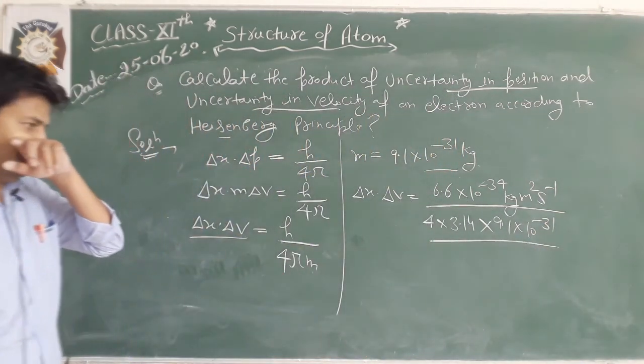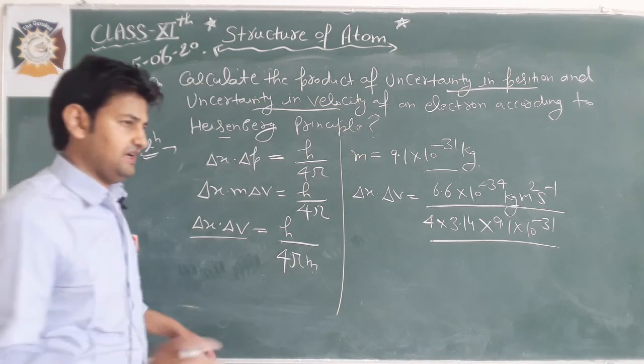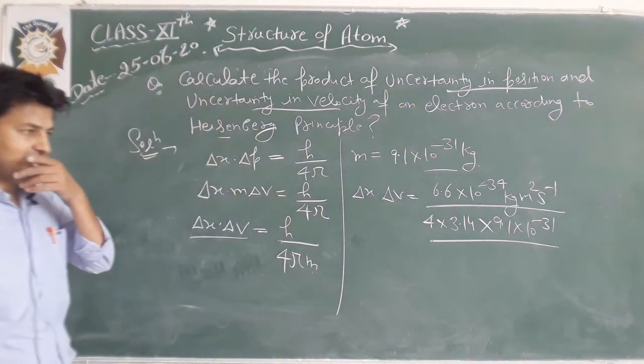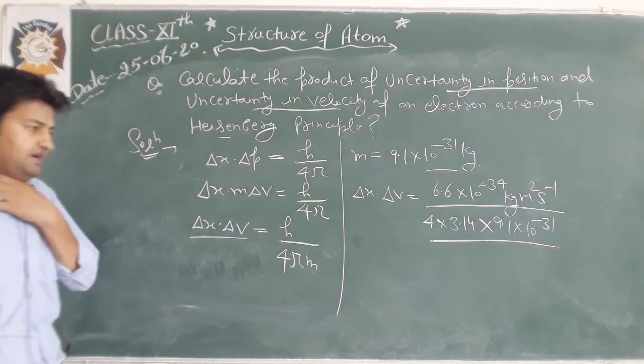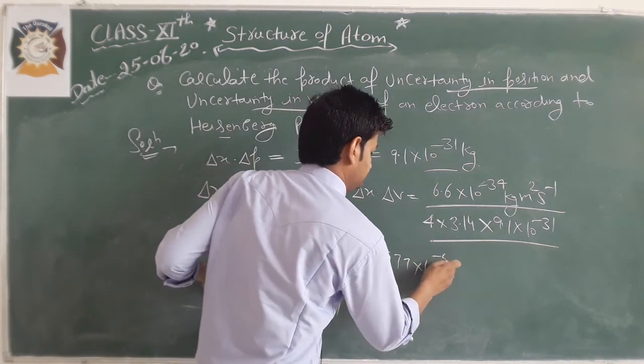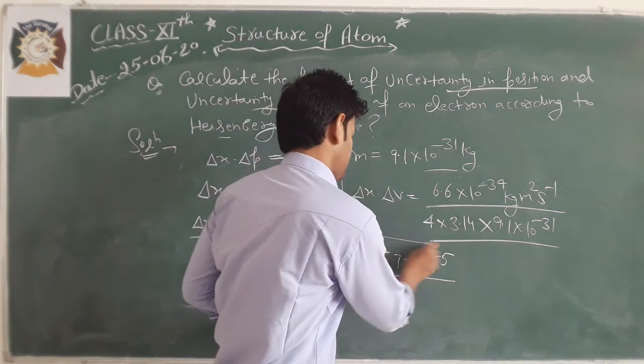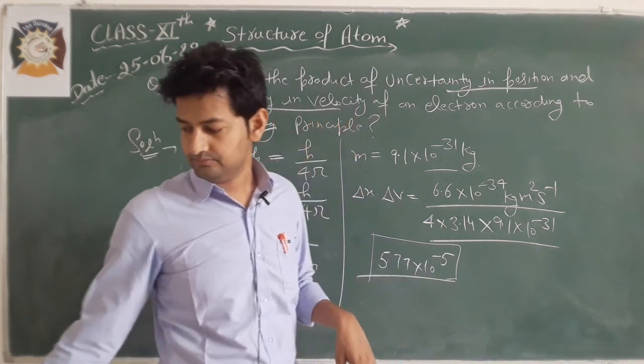So you can easily calculate delta x into delta v and it comes out to be 5.77 into 10 to the power minus 5. This is the answer for this question.